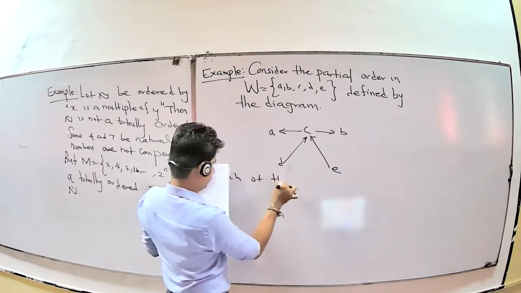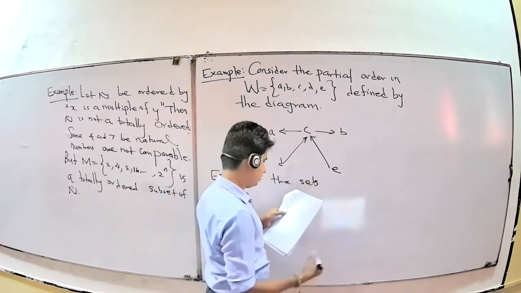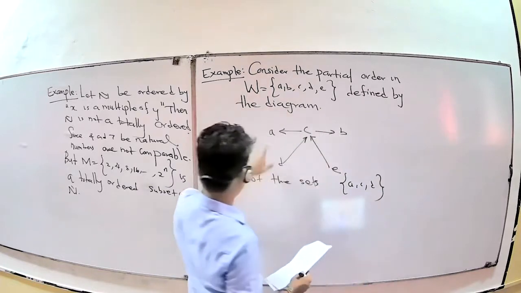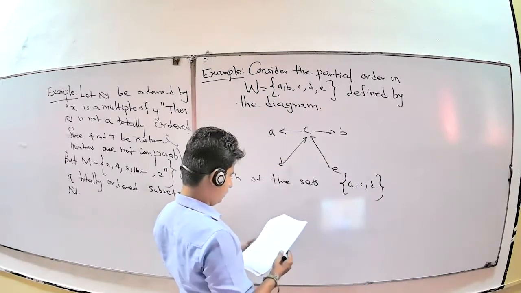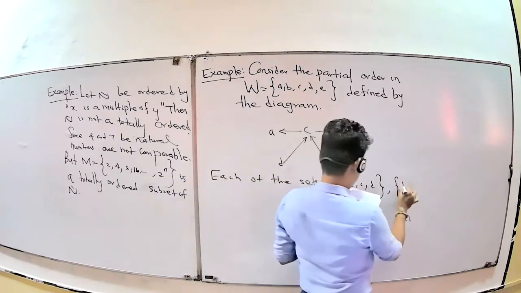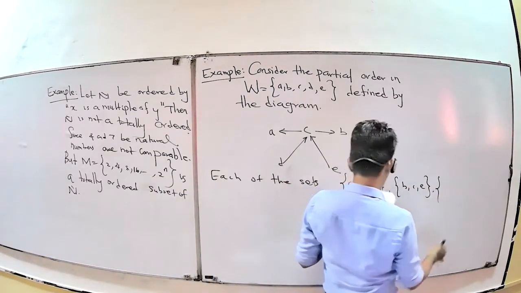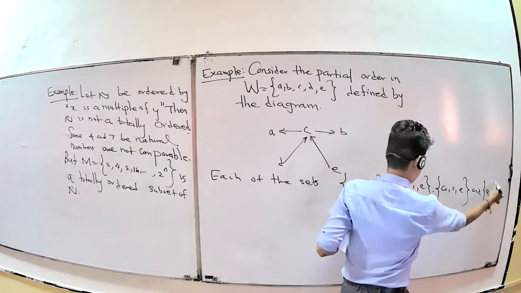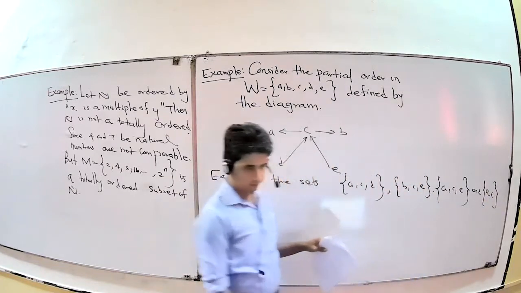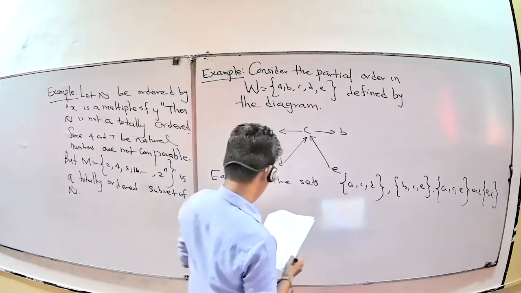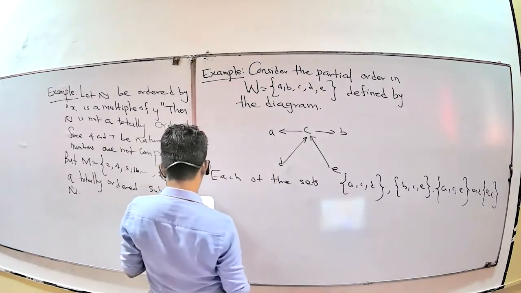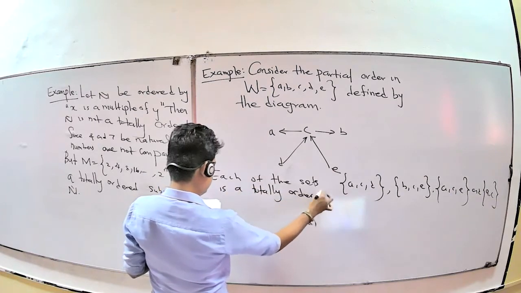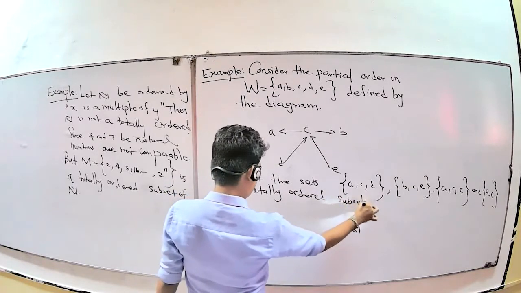You consider this set. For each of the subsets, you can check whether it's comparable or not. ACD, BCE, ACE, and AC. These are totally ordered subsets. Is it okay? Why?